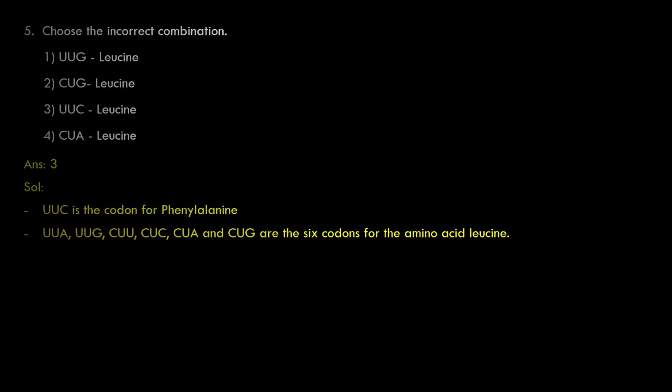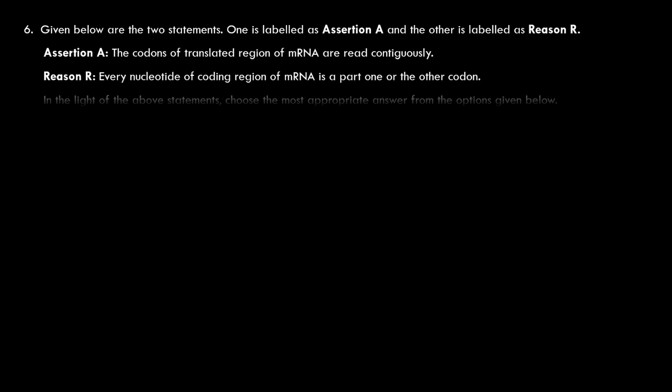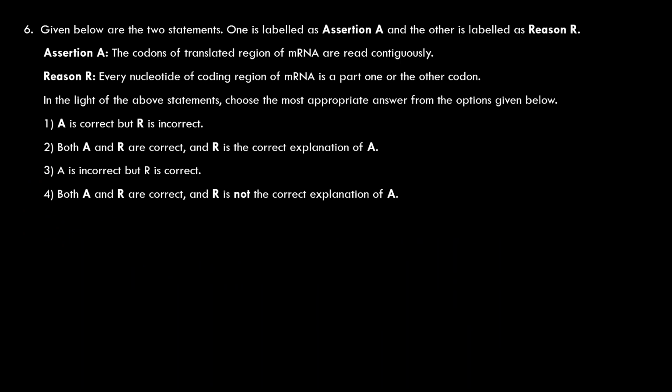Coming to the next question. Assertion and reason. The codons of the translated region of messenger RNA are read contiguously. Means in the coding region of messenger RNA, the codons are read one after the other continuously without any stop gaps. So this is correct. Every nucleotide of the coding region of messenger RNA is a part of one or the other codon. Absolutely true. So no nucleotide in the coding region is wasted. Every nucleotide is a part of one codon or the other.